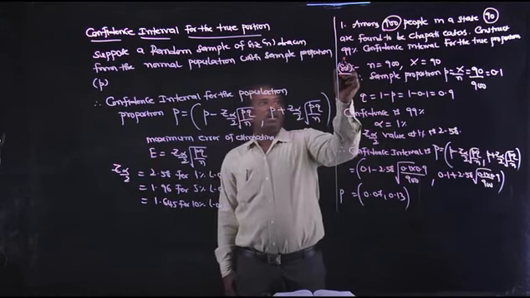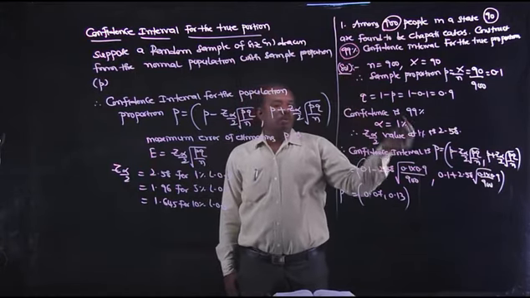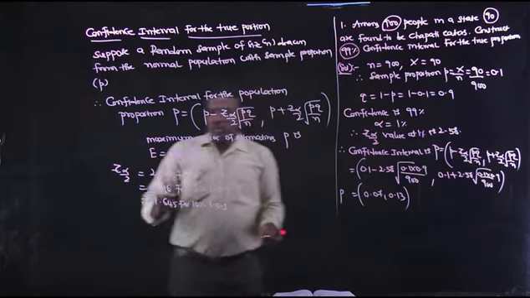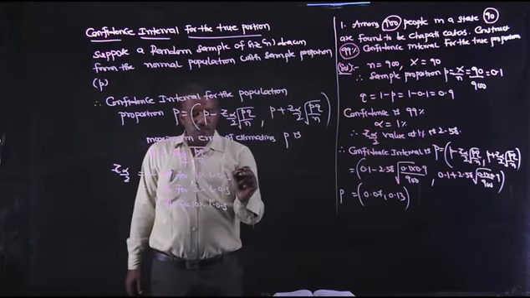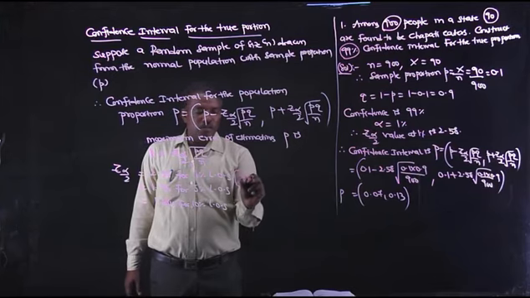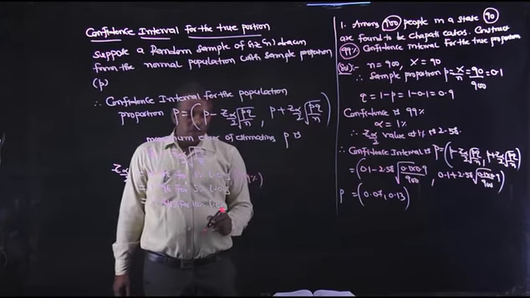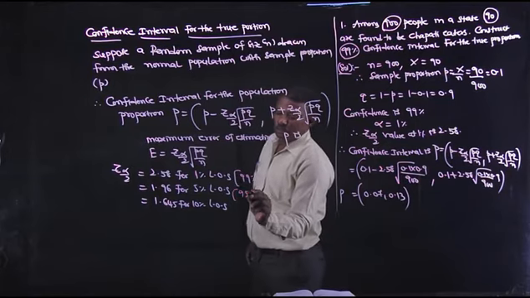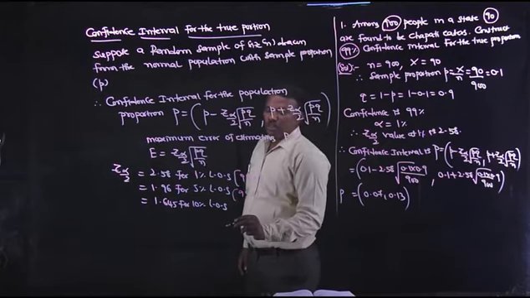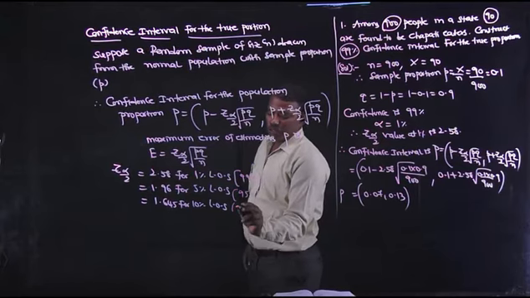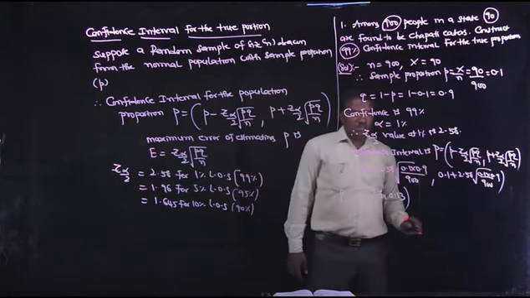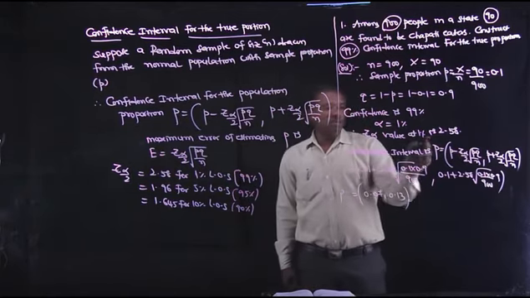Confidence is given as 99%, so alpha is 1%. Here Z alpha by 2 value is 2.58 for 1% LOS or 99% confidence, 1.96 for 5% LOS or 95% confidence, 1.645 for 10% LOS or 90% confidence. So Z alpha by 2 value is 2.58.